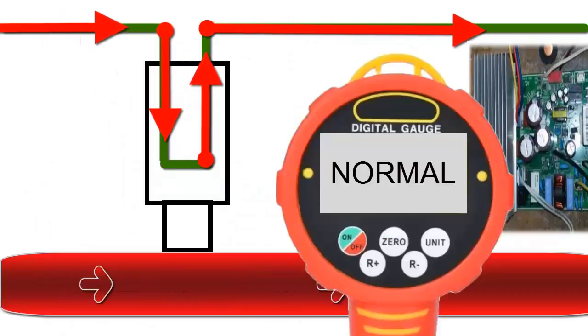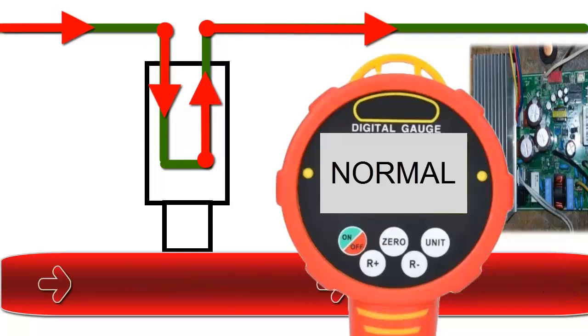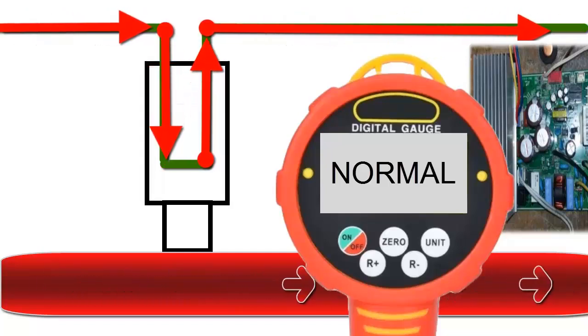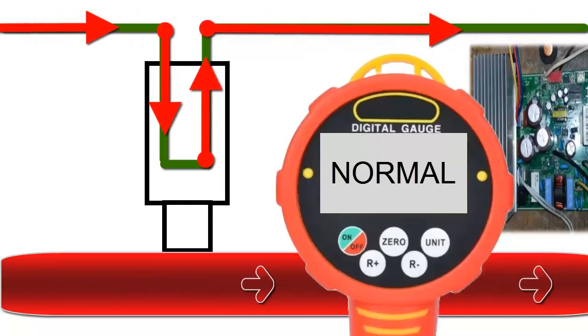When the pressure in the high-pressure pipe is normal, a current signal reaches the switch, passes through the pressure switch, and returns to the electronic controller, indicating that everything is correct.